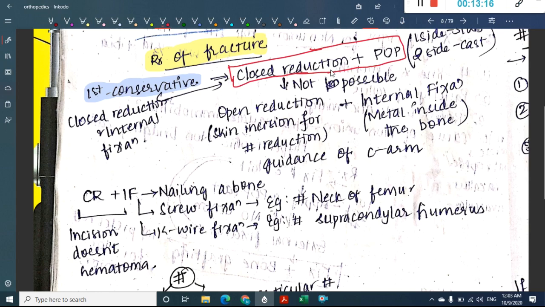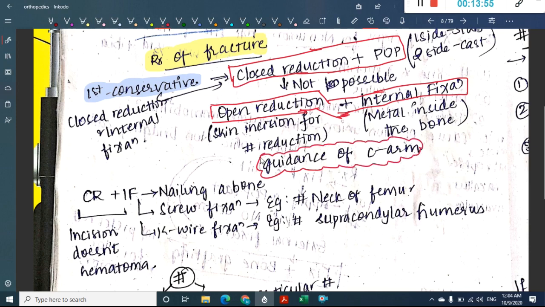Even after doing this closed reduction with plaster of Paris, if it is still not uniting, or if this is not possible, then if only and only if this is not possible, you should do an open reduction with internal fixation. So what do you do in open reduction? In open reduction, you will put a skin incision for the fracture reduction, and in internal fixation you will put either a nail or plate, and this can be done under the guidance of CR. That is open reduction and internal fixation.